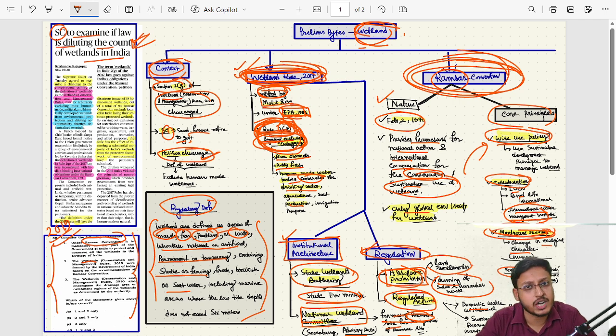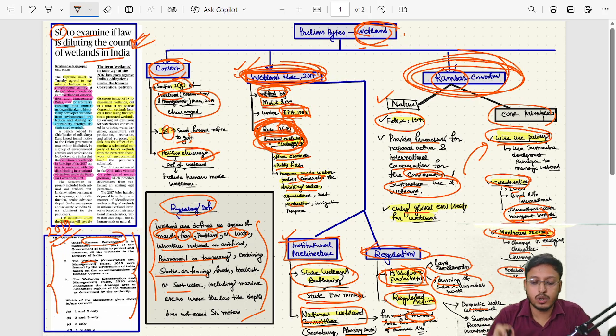Previously, Chilka was part of Montreux Record, but due to better government policy and also the community-based approach for management, the ecological characteristic of Chilka Lake improved, and as a part of that, it came out of Montreux Record. So, if a certain wetland is placed in Montreux Record, it is not good for that wetland, and government as well as citizens need to take strong initiative to protect that.